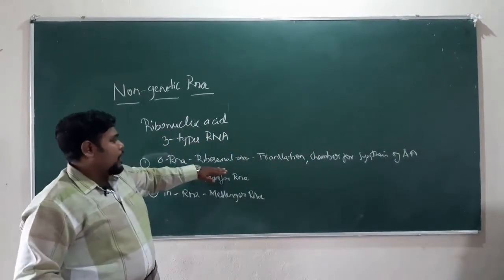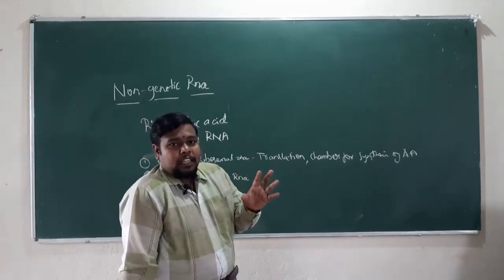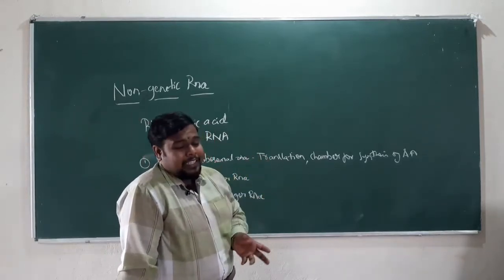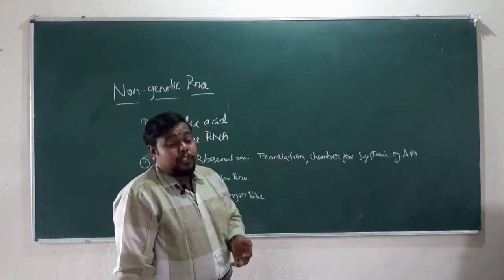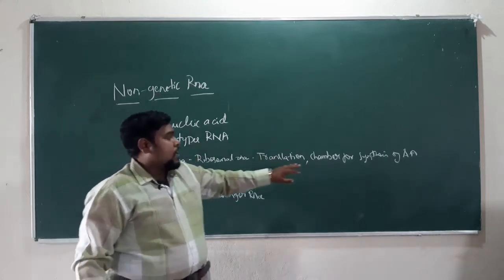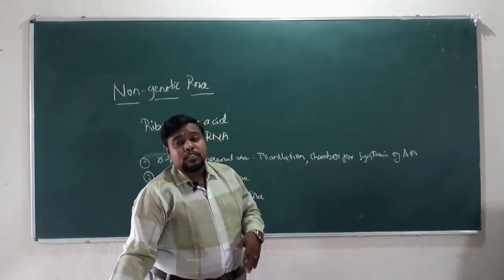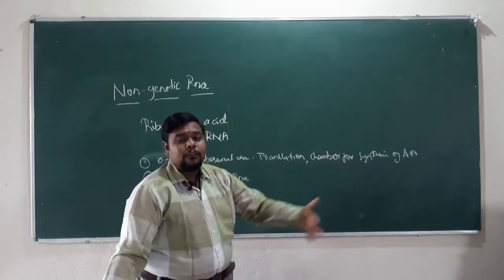This rRNA is usually found in the cell, as one of the organelles of your cell here. The main function of your ribosomal RNA is that it helps in translation. It acts as a chamber for synthesis of amino acids. This will be seen in the next part of our video here.